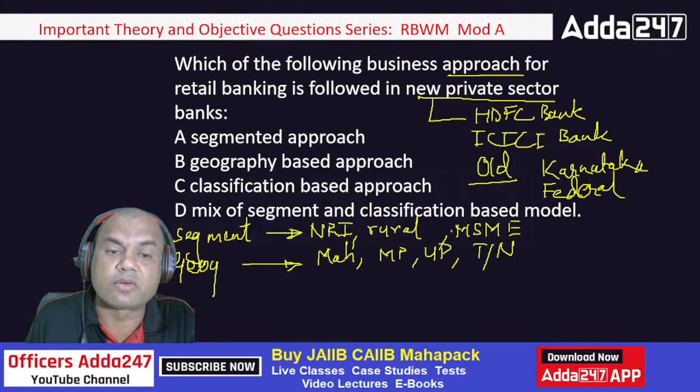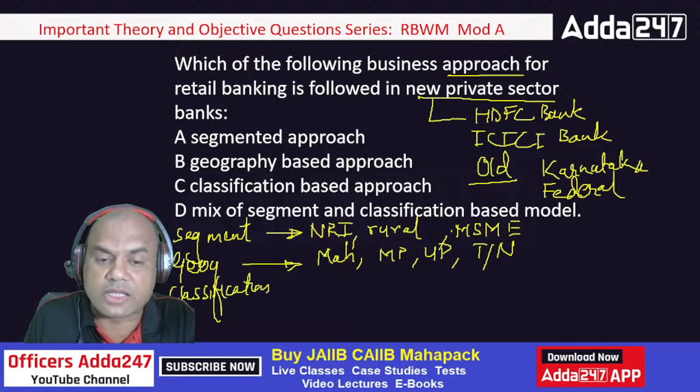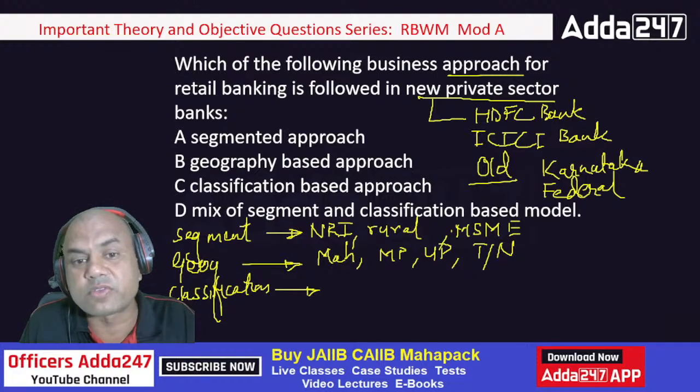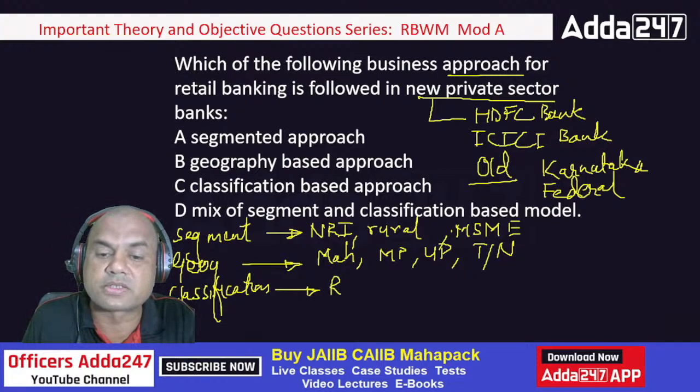And the last one over here is classification. Classification means I classify here also, but not on the basis of my client segment. It is a general classification which I am having: rural branch, urban branch.